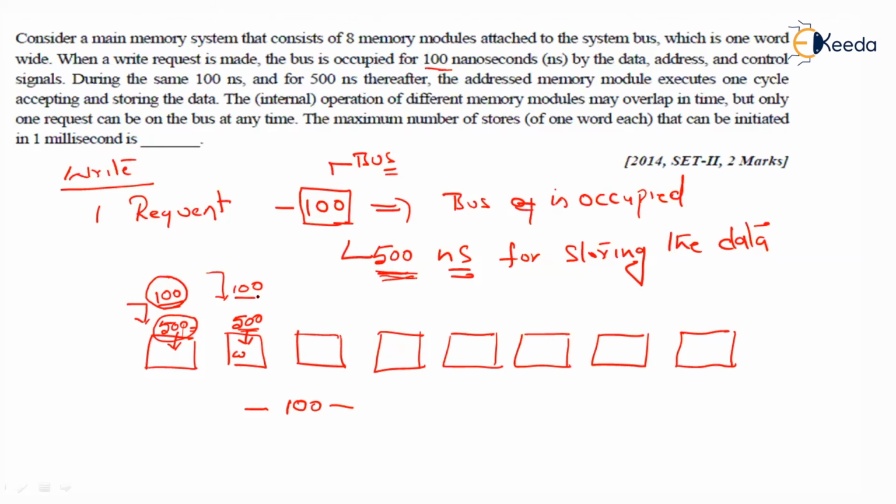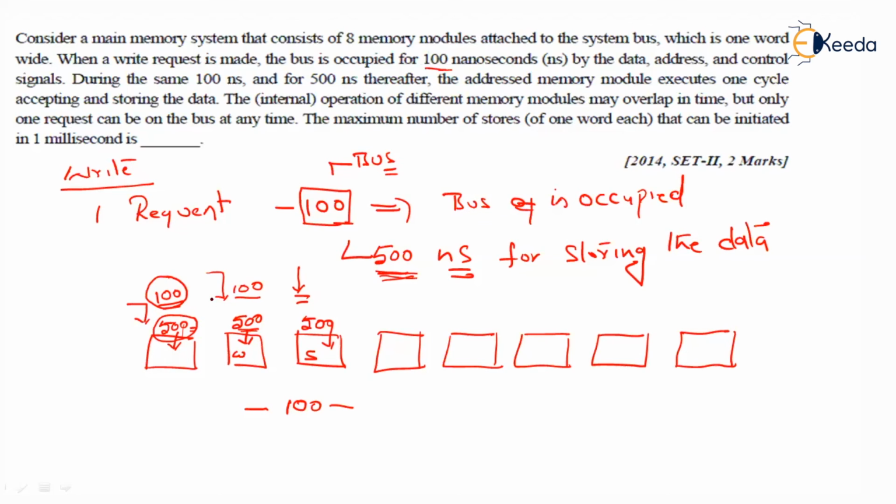The bus will be free. Again after 100 nanoseconds, I will initiate one more request, and in parallel the store takes 500 nanoseconds. So what we need to understand very clearly is that at every 100 nanoseconds, I can create a fresh write request.